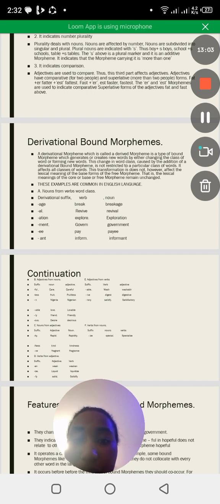When we have this suffix ation, then we have the verb explore. It becomes exploration. When we have the suffix ment, then we have the verb govern. Which word will be formed? The government. When we have ee, and then we have the verb pay, which word will be formed? Payee. When we have ant, and then we have the verb inform, it becomes informant.